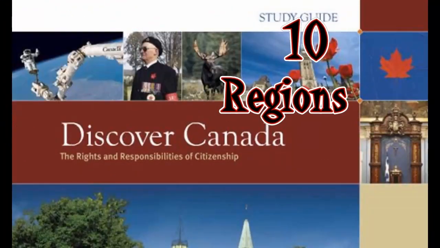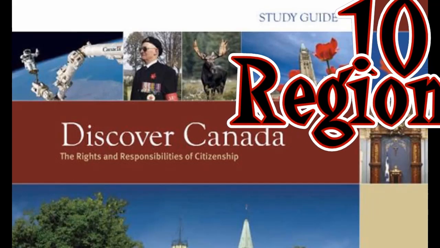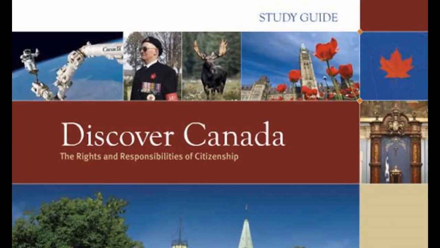Canada's regions. Canada is the second largest country on Earth, with 10 million square kilometers. Three oceans line Canada's frontiers: the Pacific Ocean in the west, the Atlantic Ocean in the east, and the Arctic Ocean to the north. Along the southern edge of Canada lies the Canada-United States boundary. Both Canada and the USA are committed to a safe, secure, and efficient frontier.